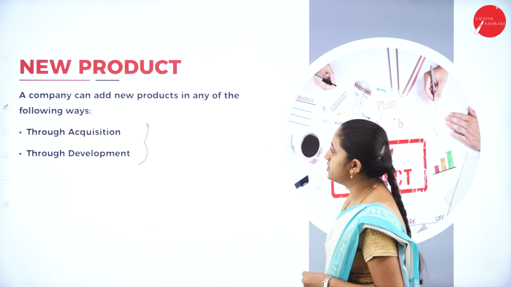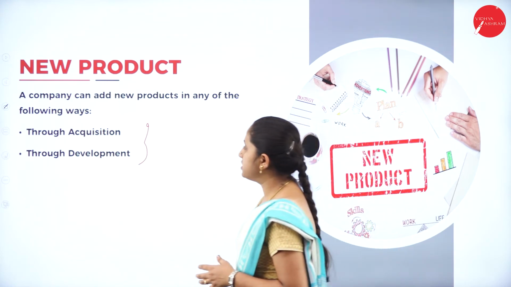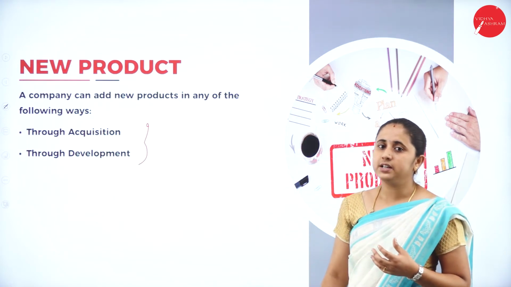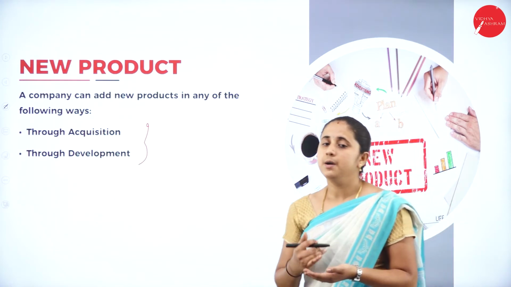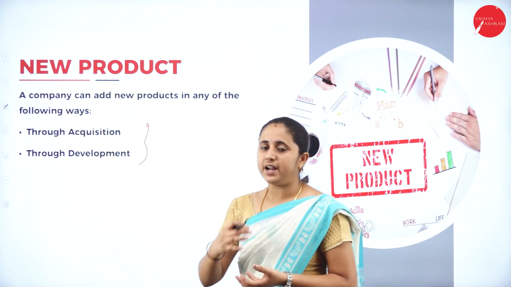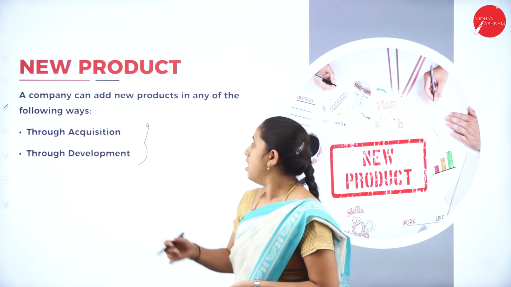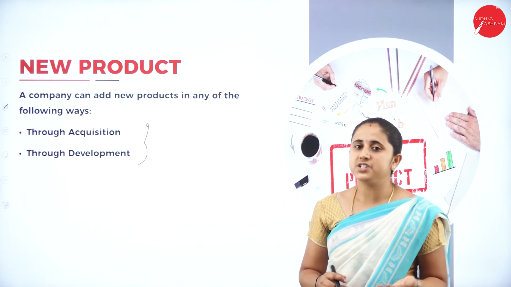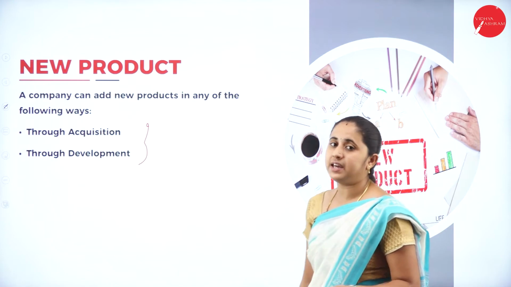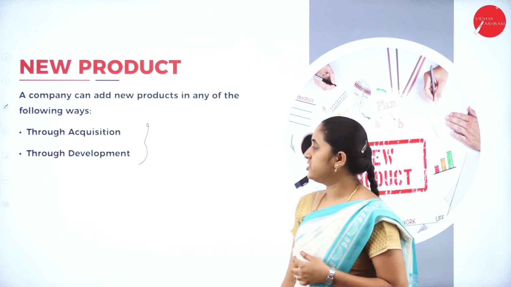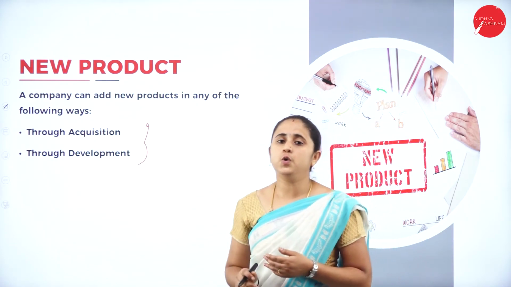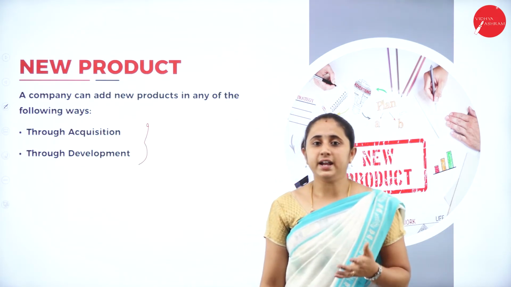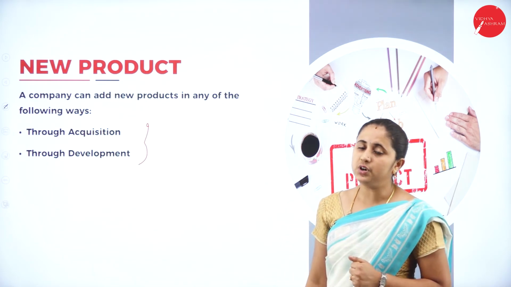Through acquisition means the company can purchase a product, modify it and enter the market, or else they can take a license or franchise. By purchasing a license or franchise they can enter the market.